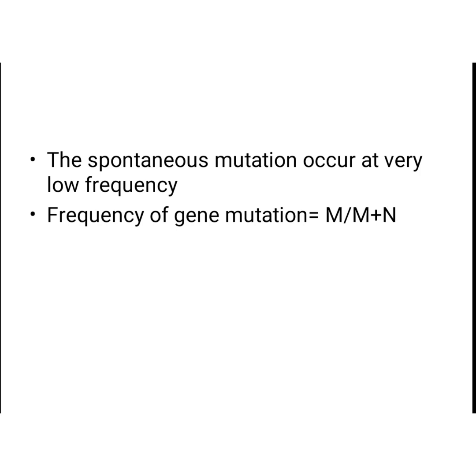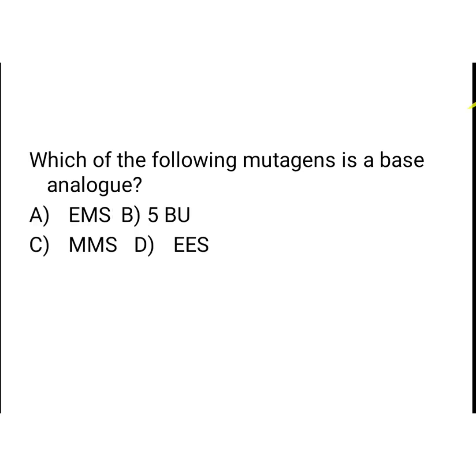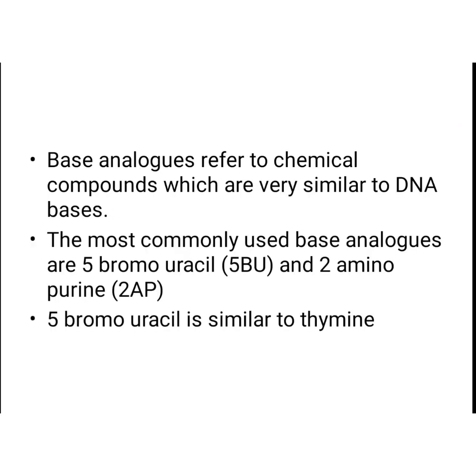Opposite to spontaneous mutations are induced mutations. That is, induced mutations are those which are produced by the use of mutagenic agents. Another very important question is, which of the following mutagens is a base analog? Answer is option B, 5-bromouracil. 5-bromouracil is a base analog and it is a very important frequently asked question.